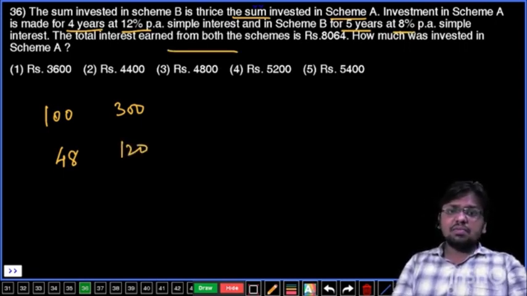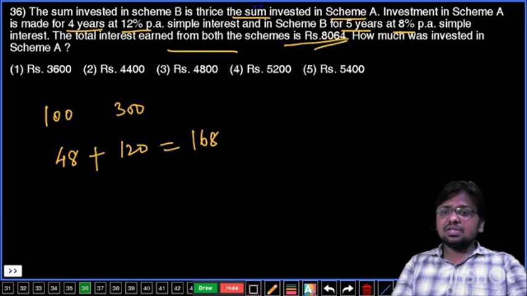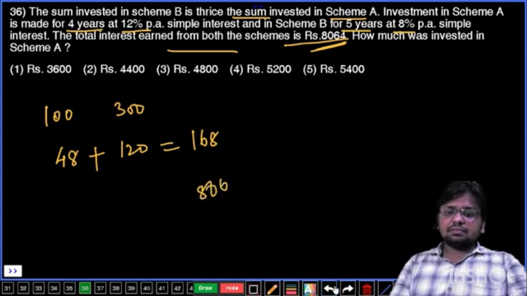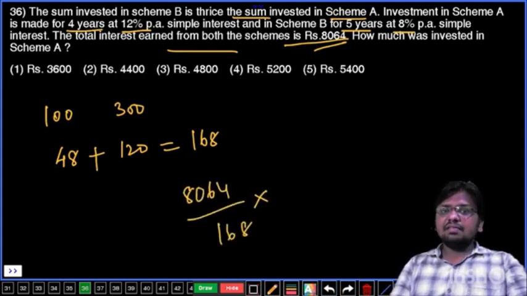Now interest earned from both the schemes is 8,064. Interest earned from both the schemes is like 168 only, and this 168 value is equal to 8064. So 8064 is equal to 168%, and you have to calculate the amount invested in scheme A, that is 100% into 100.